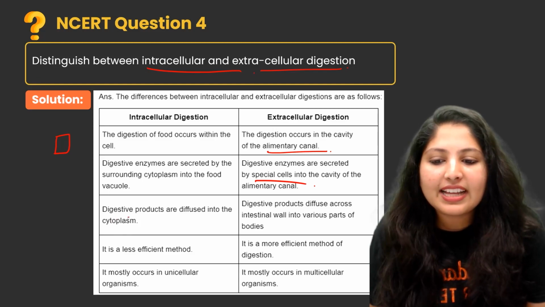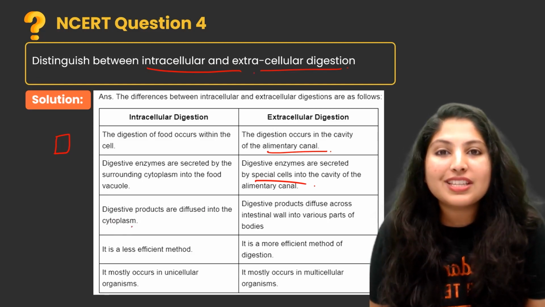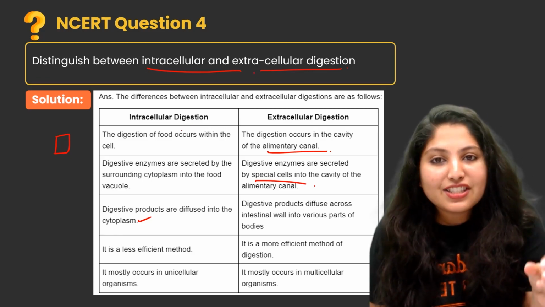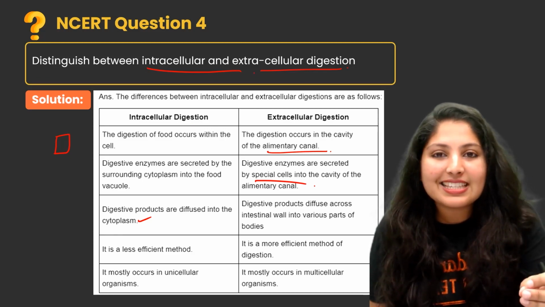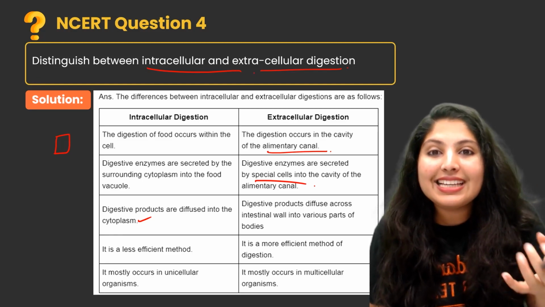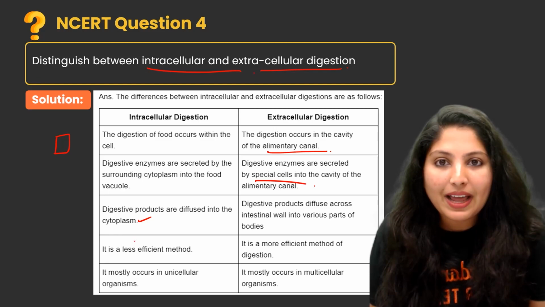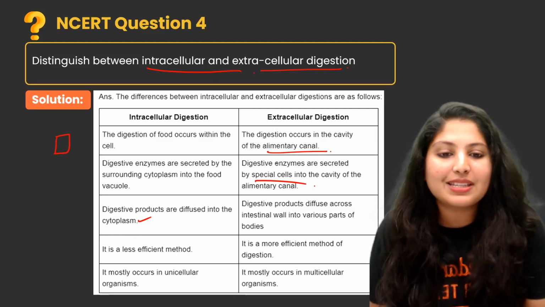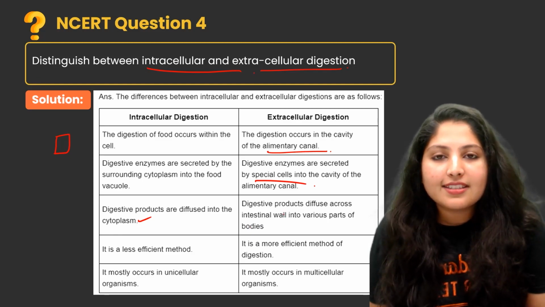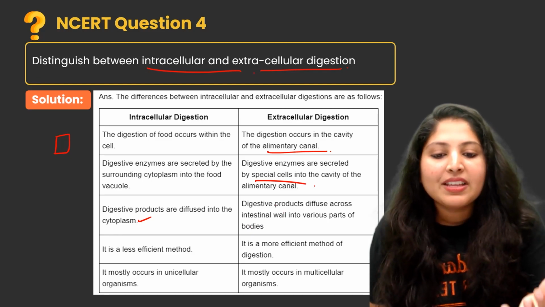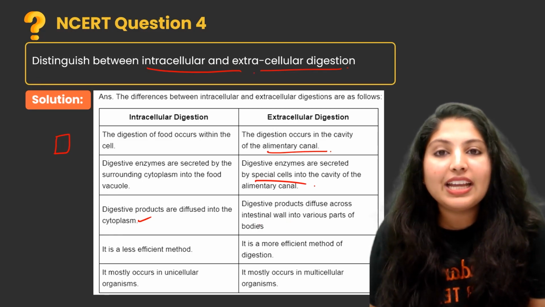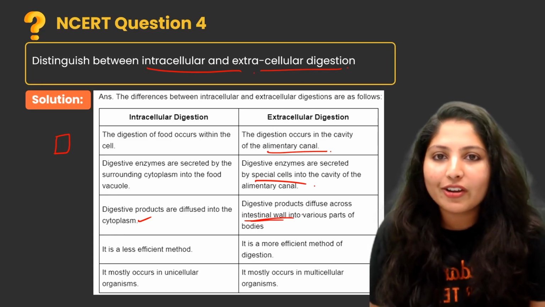Next, digestive products are diffused into the cytoplasm. In intracellular digestion, the digestive product, that is minute food particles, is easily absorbed and diffuses into the cytoplasm, but in extracellular digestion, the digestive product diffuses into the intestinal wall.